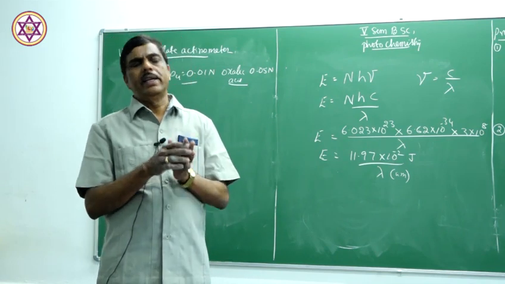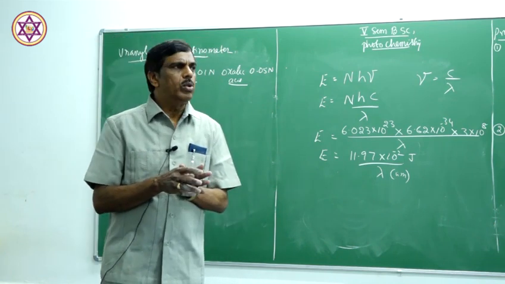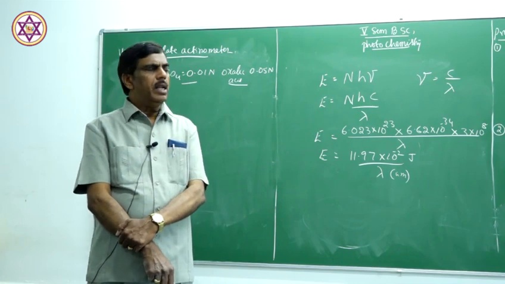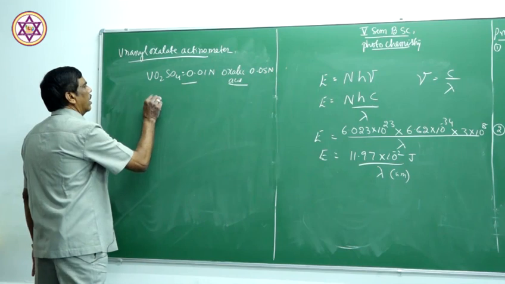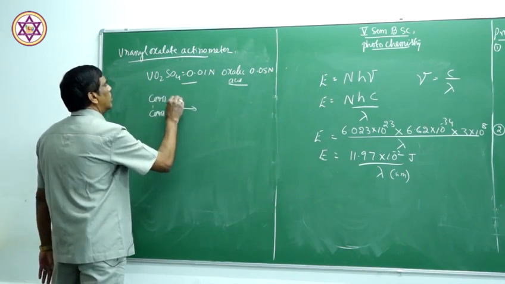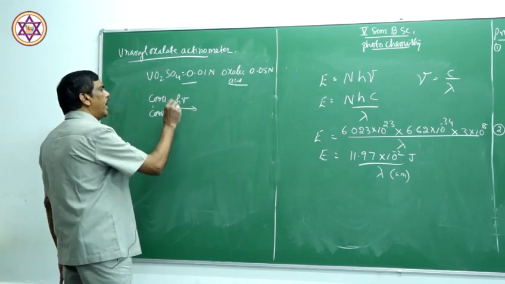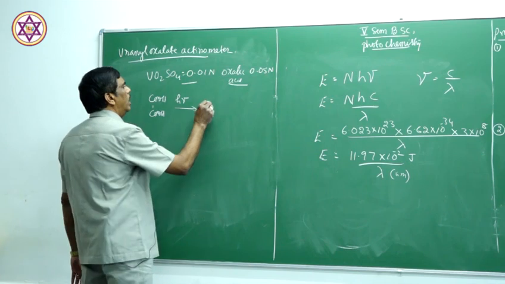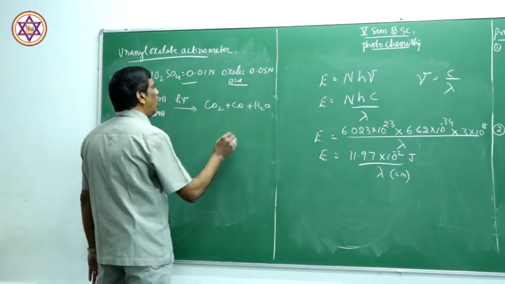When irradiated by light radiation of known wavelength through this actinometer, oxalic acid undergoes decomposition. One molecule decomposes per one photon, and it forms carbon dioxide, carbon monoxide and H2O.